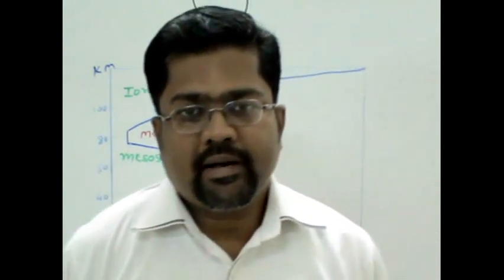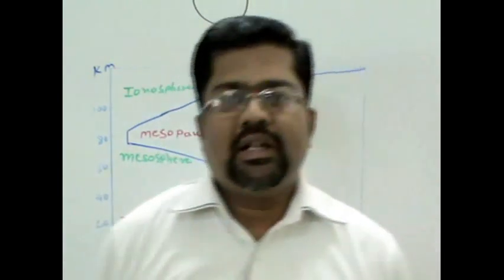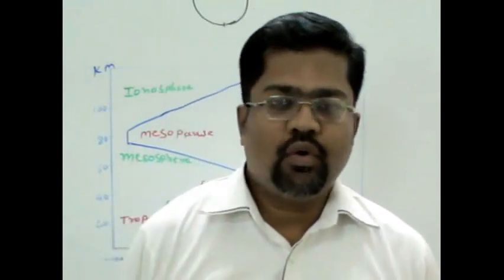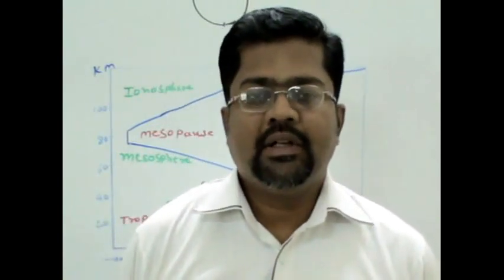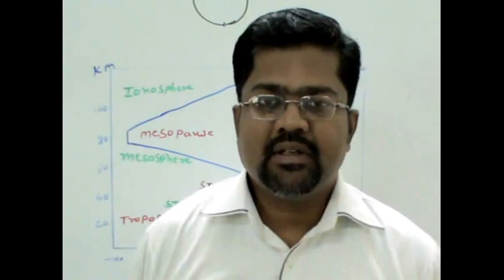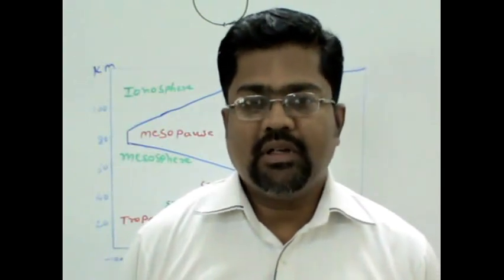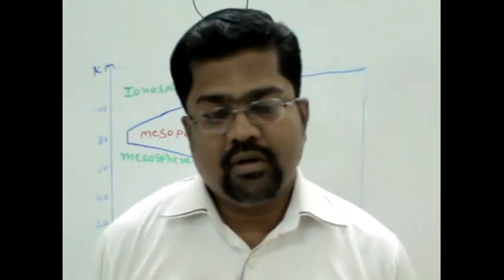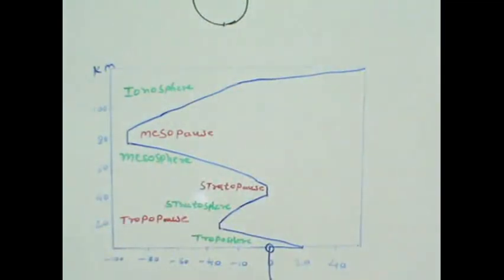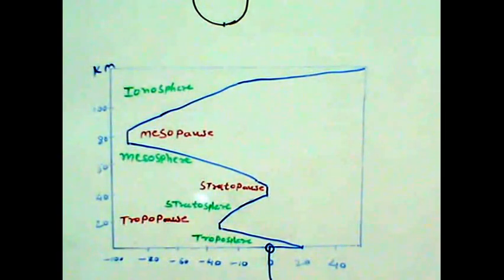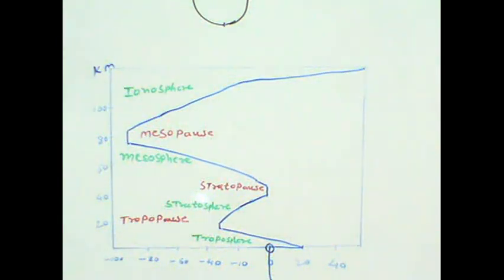This is an important characteristic. Then dust particles are present only in the troposphere, and they are absent in higher parts. The third important thing is that whatever events take place in the atmosphere, we call them atmospheric events, and these take place in this troposphere.